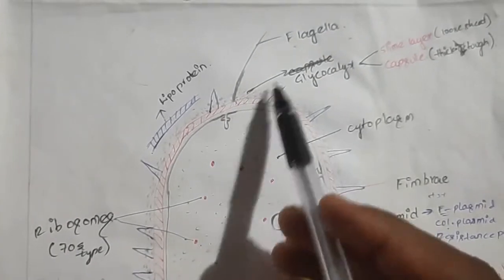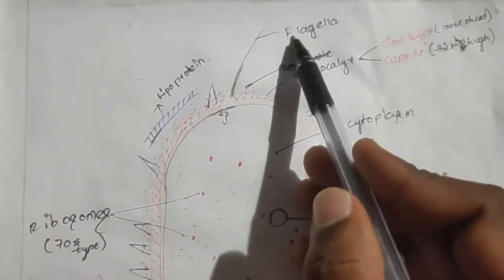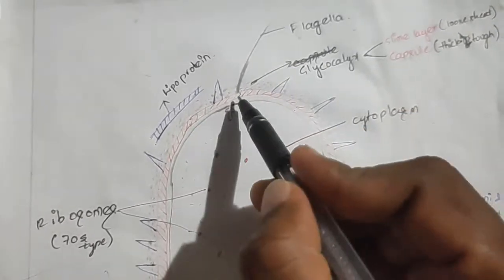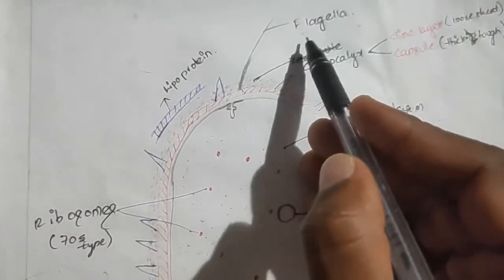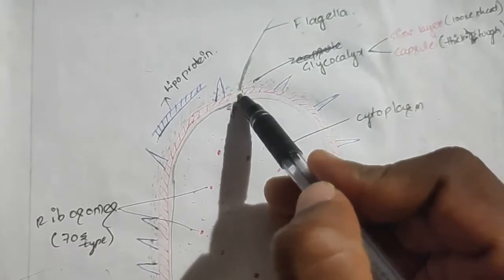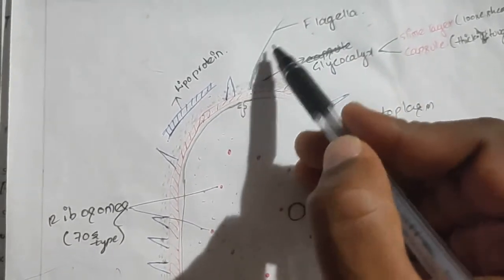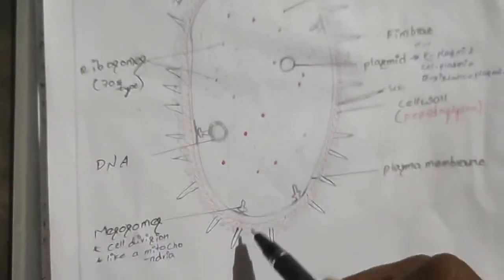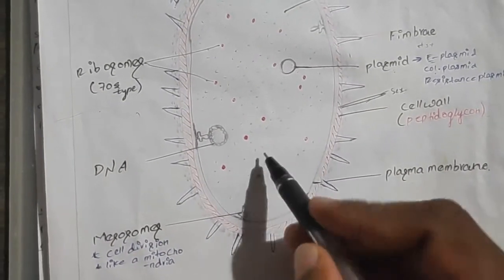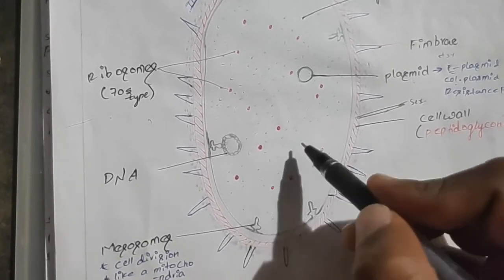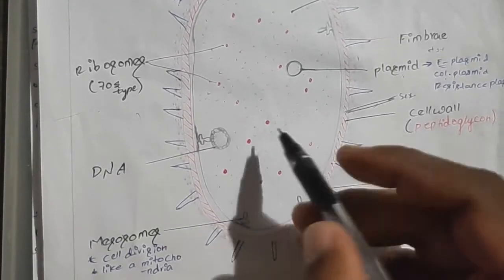These bacteria may be motile or non-motile. If motile, these bacteria have the flagella, and it helps in motility. Motility means the movement of the bacteria. Flagella contains three parts: the basal body, filament, and the hook. The filament is the longest part. Next to the plasma membrane, it contains all the liquid materials, enzymes, divalent ions, etc., and this is known as the cytoplasm.